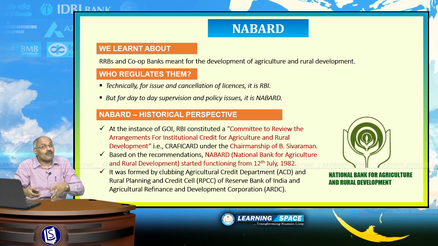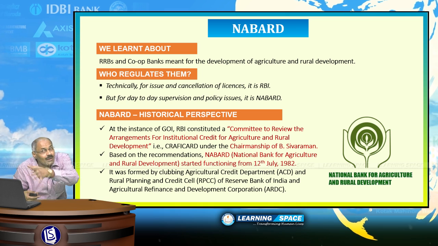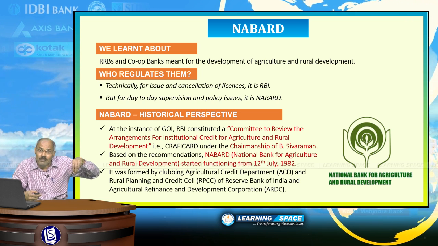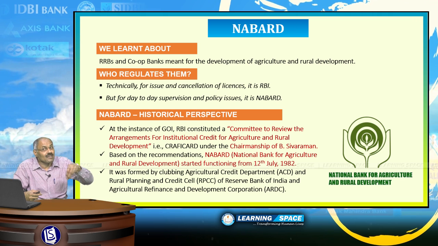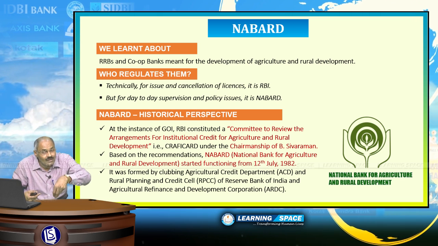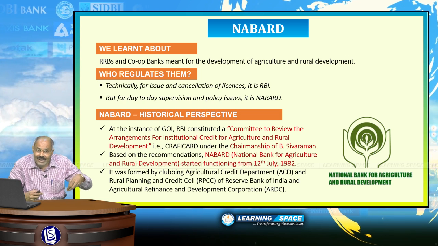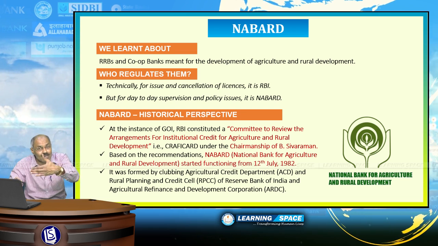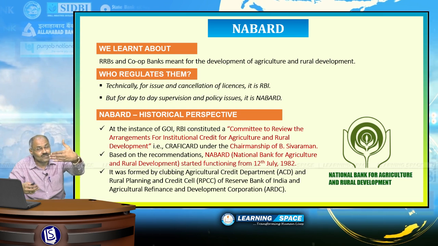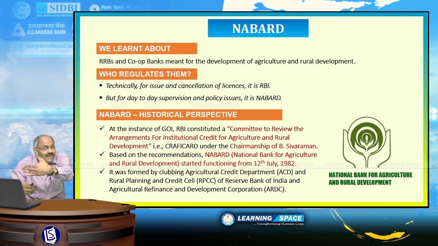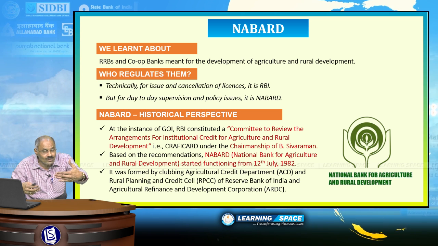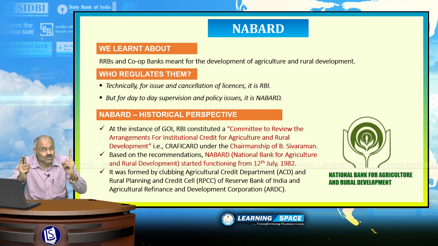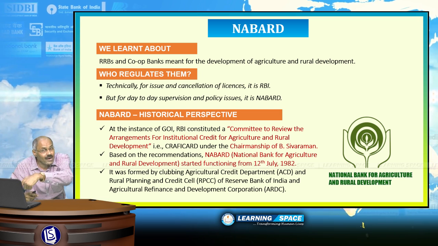Right? So, when you go to the historical perspective of NABARD, at the instance of Government of India, RBI constituted a committee under the chairmanship of B. Sivaraman. The committee is popularly known as CRAFICARD. You may ask, what is CRAFICARD? CRAFICARD is a committee to review the arrangements for institutional credit for agriculture and rural development. Here, agriculture and rural development, these two words you should not forget when somebody is talking about NABARD.